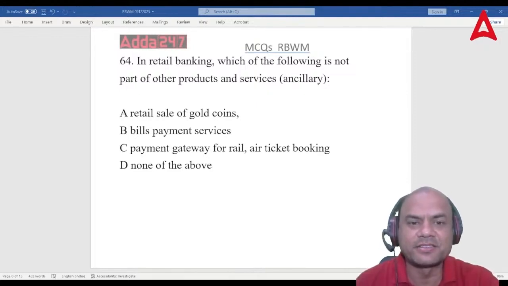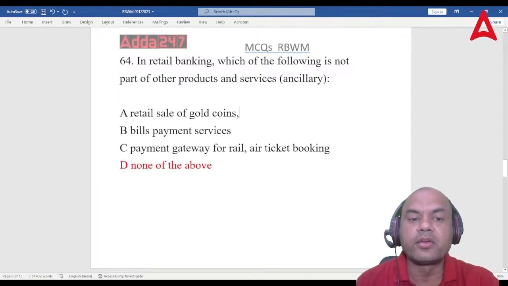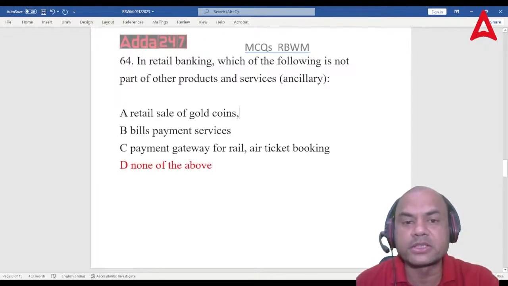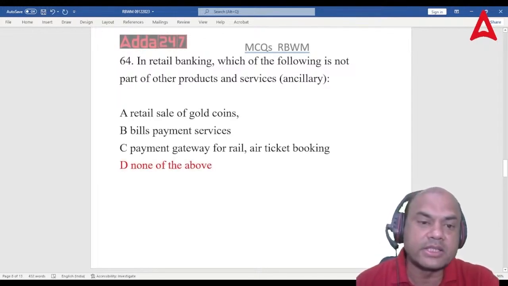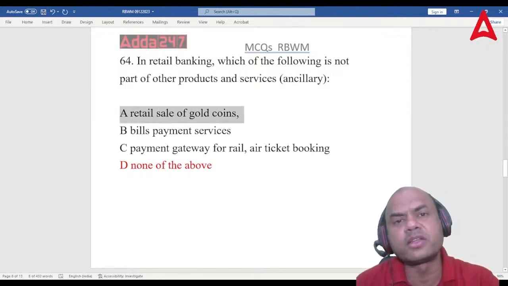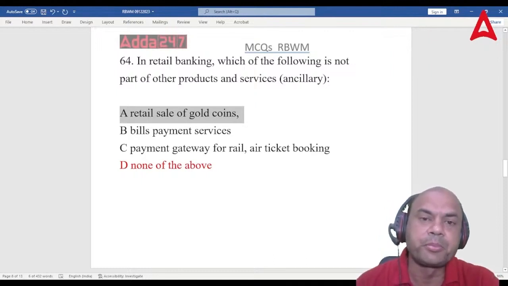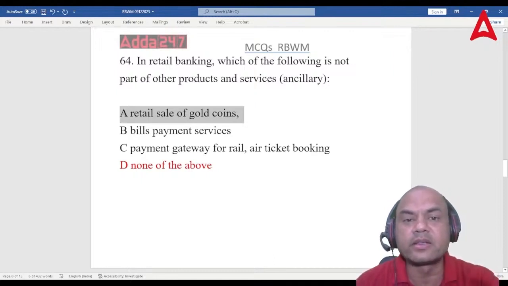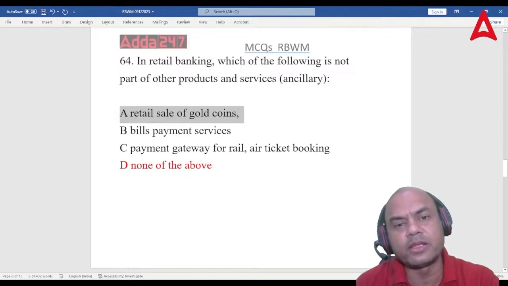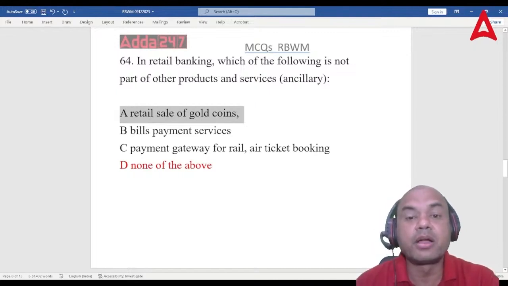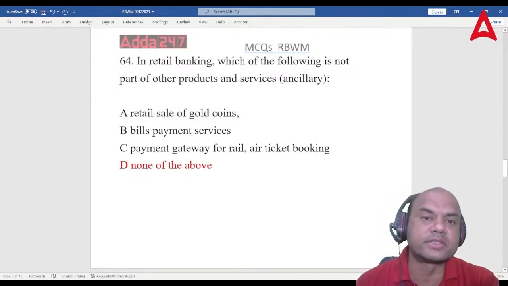The answer is D. None of the above, because all of them are part of other products and services. What did I say? You'll get a problem with gold coins, because nowadays none of the banks sells gold coins. Means very few, I won't say none. Very few banks sell the gold coin because the margins are very limited in that. But that is also an ancillary service.